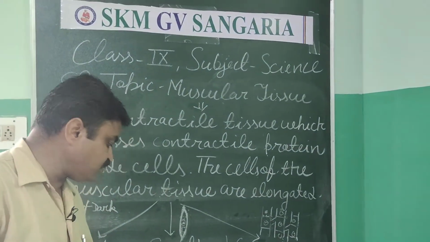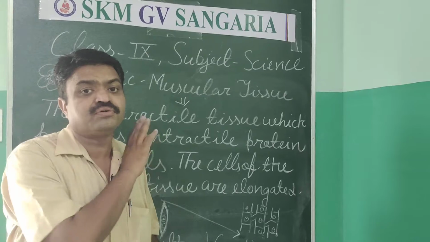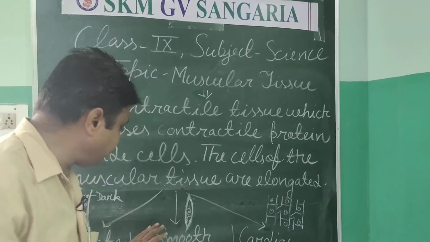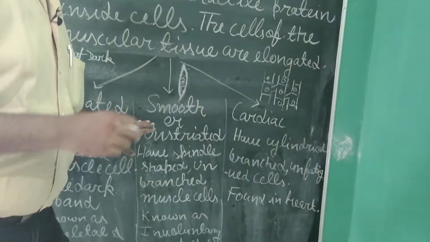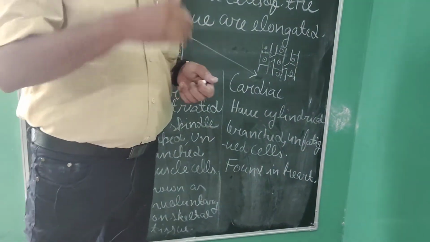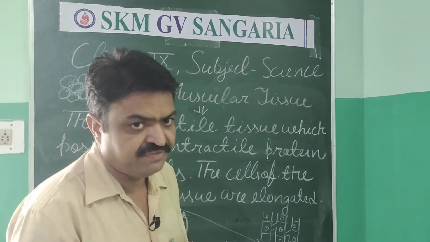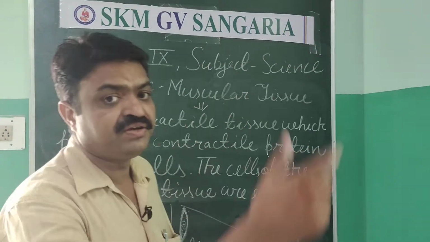They are also known as involuntary because they are not in our control. They are mainly found in our alimentary canal, in our kidney tubules, in our vas deferens, and in our oviducts.